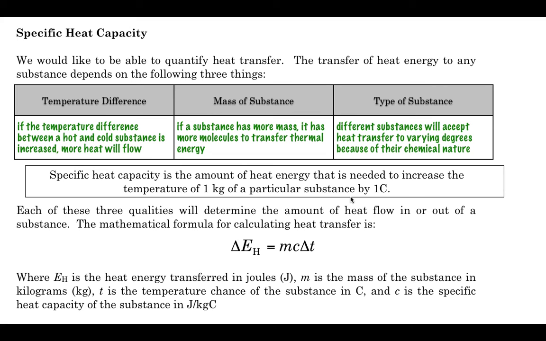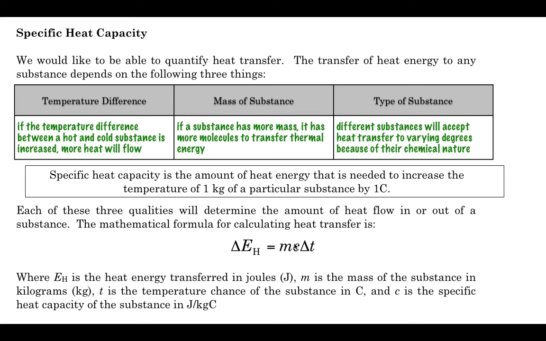So these three quantities will lead us to the equation below, which is that the amount of heat that's going to flow is equal to the mass times the specific heat capacity multiplied by the difference of the temperatures, where the mass is in kilograms, specific heat capacity is in joules per kilogram Celsius, and temperature is in, of course, degrees Celsius. And when we multiply all these three things, we get energy in joules.